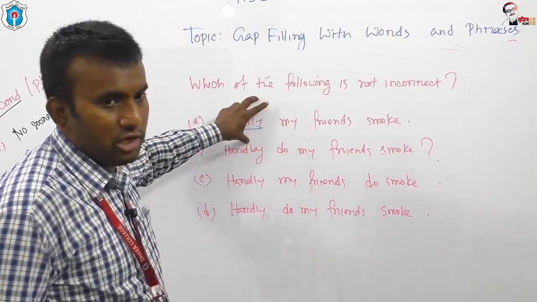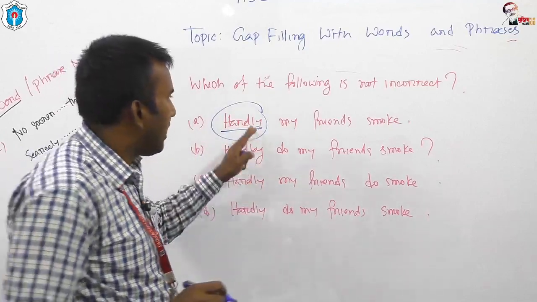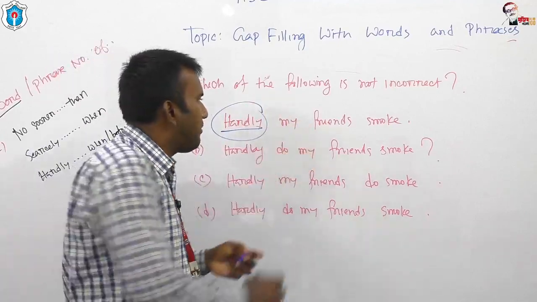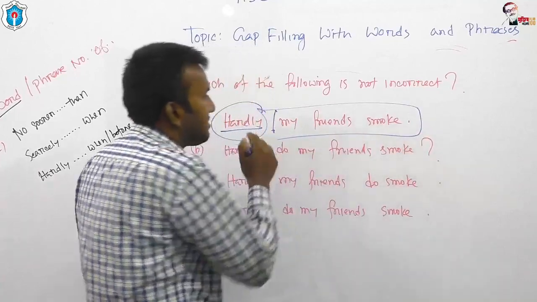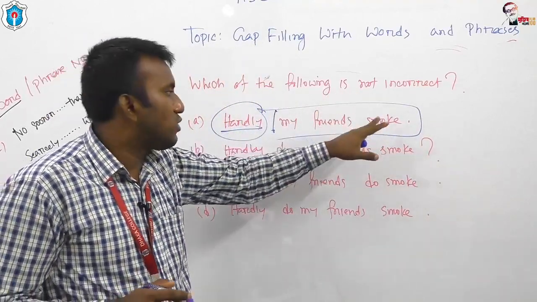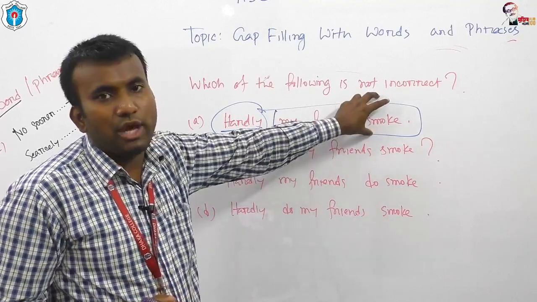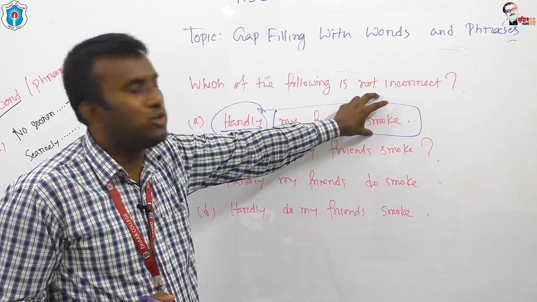Hardly is a negative word. Because of hardly, we have to use the auxiliary verb, and we will take the auxiliary verb according to the tense of the sentence. This is an example of present indefinite tense, and the main verb is smoke. That's why I have used smoke, and in smoke, you have got the auxiliary verb do.